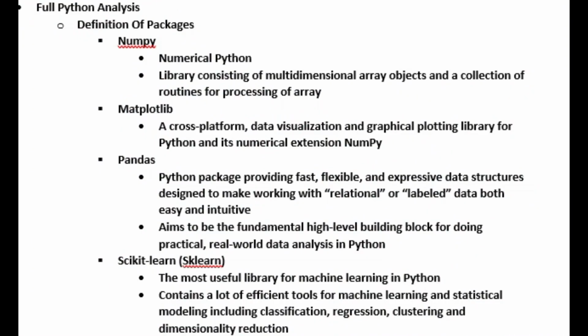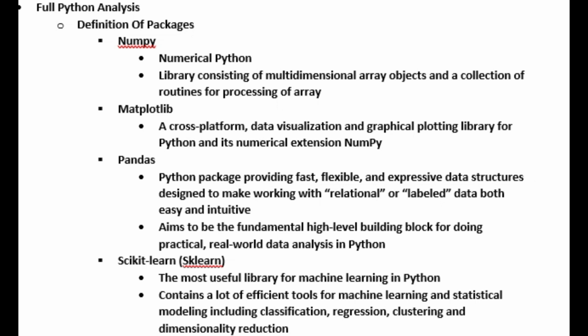So, ladies and gentlemen, we will be digging into the following packages in this episode when analyzing this hypertension data. The packages that we will be opening up and dissecting are: number 1, NumPy; 2, Matplotlib; 3, Pandas; and 4, scikit-learn. For those of you who aren't fully familiar with Python, or aren't interested in coding, or want to dig into the life of a data scientist or a wannabe data scientist, these are the packages that we would have to deal with in order to get the proper analysis done.